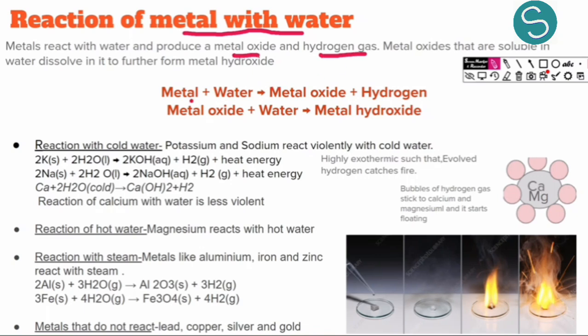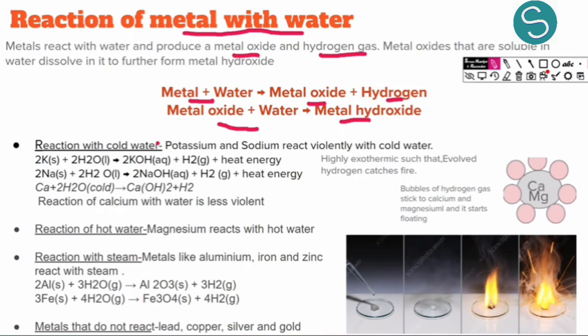Here we have the general equation: metal with water forms metal oxide, and hydrogen gas is liberated, or released. This metal oxide, when it reacts further with water, forms metal hydroxide, which is an alkali or a base, which we already studied earlier in the reaction of metals with oxygen as well. This shows the reactivity.